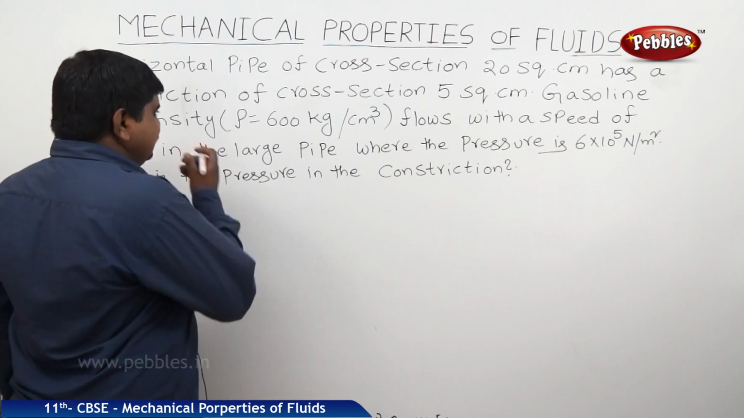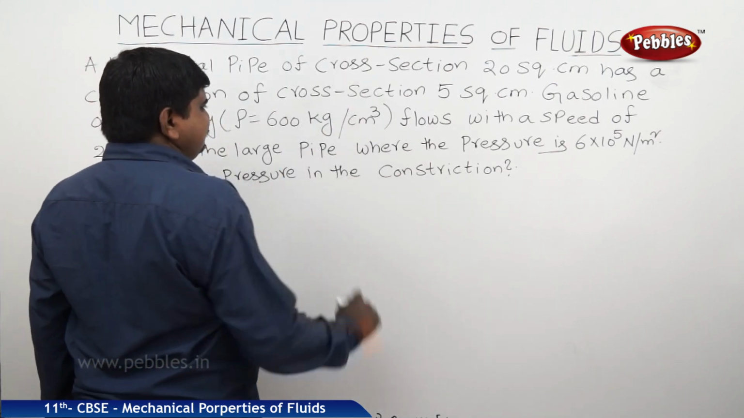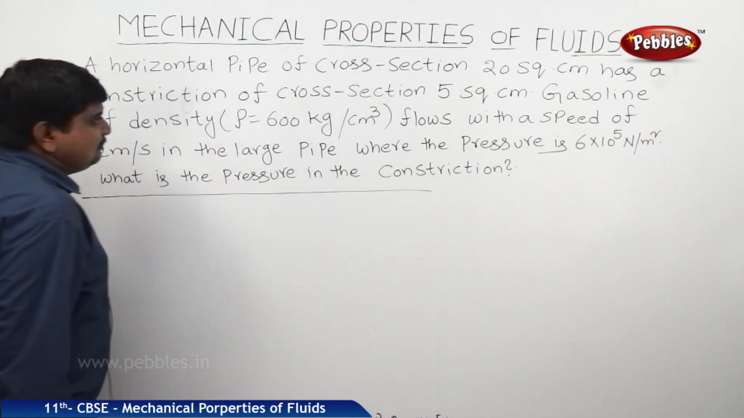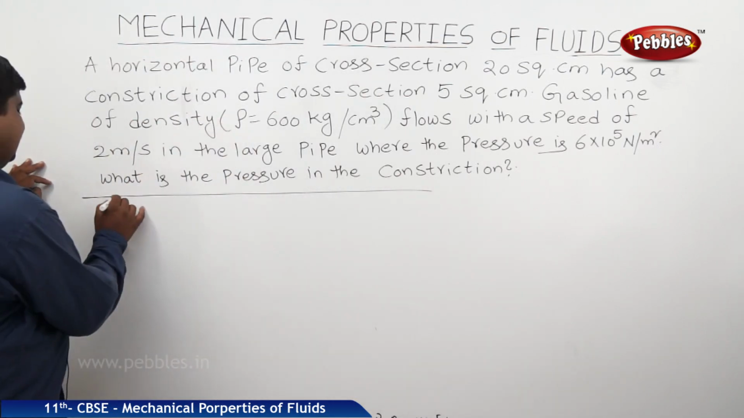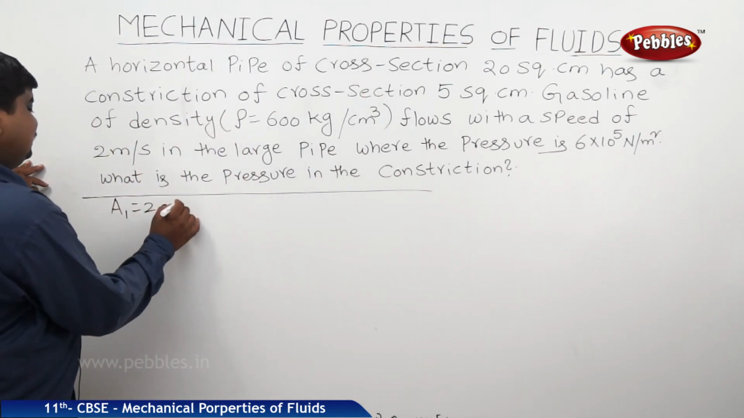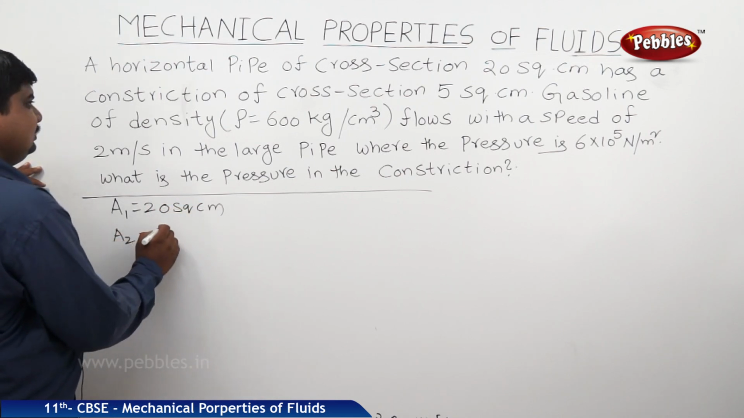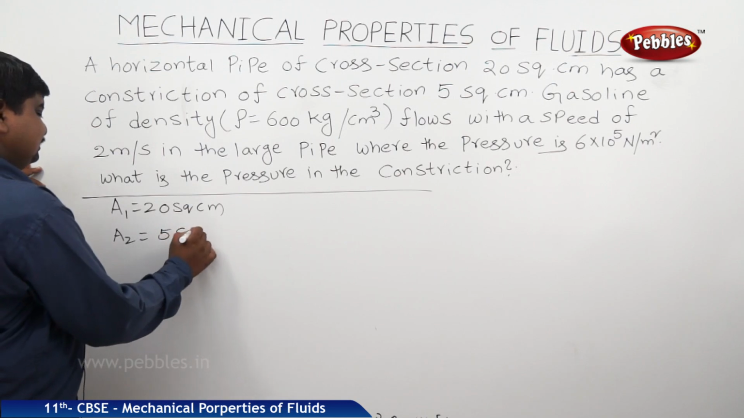Here the density is 600 kg per cubic meter. Now what we can understand from this explanation is area A1 is 20 square centimeter, A2 is 5 square centimeter.